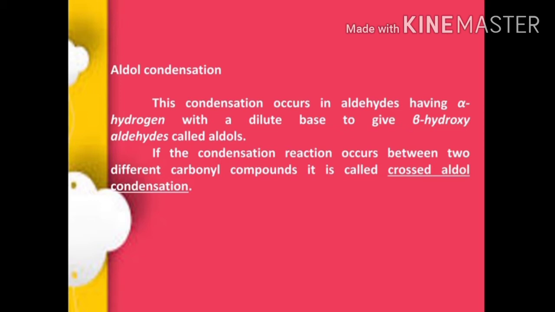One is normal aldol condensation reaction. Another one is crossed aldol condensation reaction. If the condensation reaction occurs between the same carbonyl compound, that is called aldol condensation. Otherwise, if the condensation reaction occurs between two different carbonyl compounds, it is called crossed aldol condensation reaction.